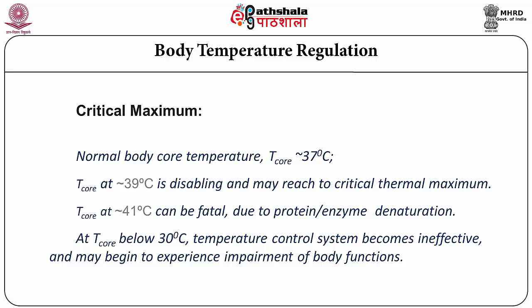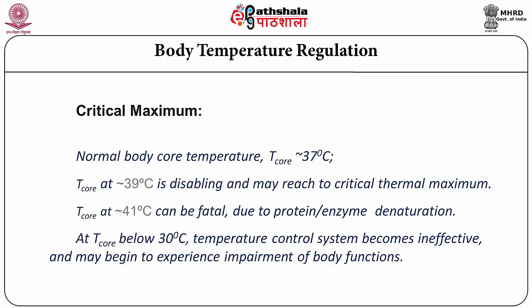But if this temperature of the body for some purpose rises, let's say up to 39 degrees, the body may not be able to cope with that situation, which we call disabling temperature, or the body is reaching the critical thermal maximum. In many industrial situations and many sports events, one can reach a limit of tolerance at the level of 39 degrees centigrade.